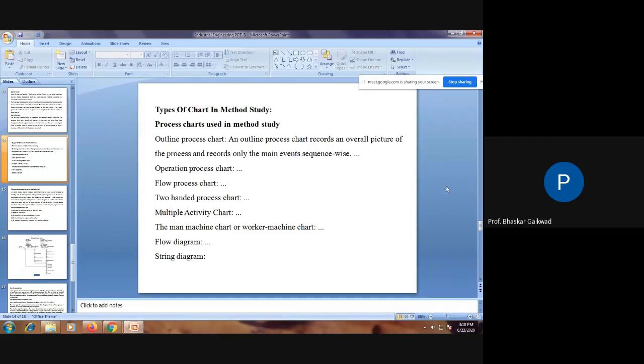Okay, for example, forging production is there. Which are the main points? Cutting, then heating, forging, trimming, annealing, and after that machining. These are the points. So what do we need to do to reduce the manufacturing cost of this forging?